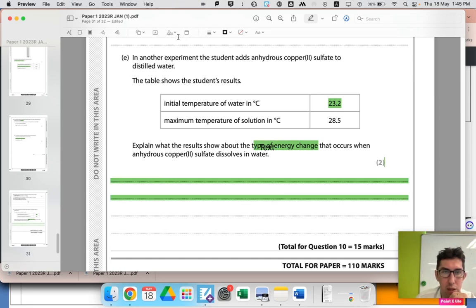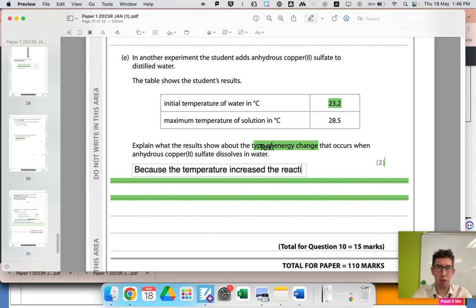Easy. Because the temperature increased, the energy change must be exothermic.